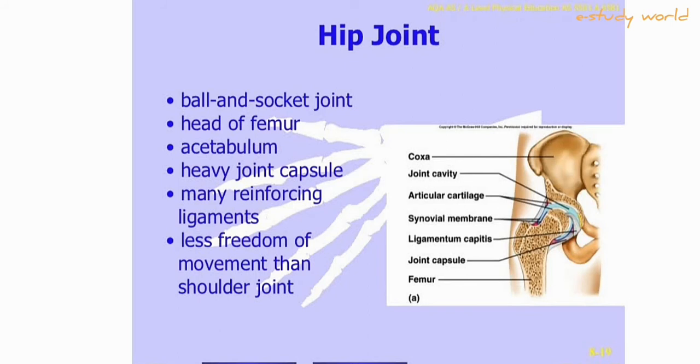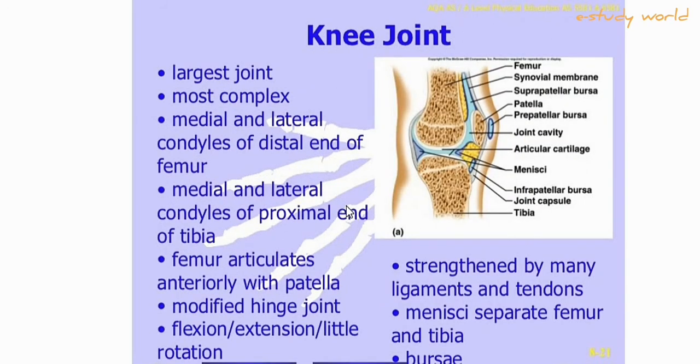Hip joint. The hip joint is also a ball and socket joint. Knee joint. As you see, that was the elbow joint; this is the knee joint. The knee joint is also a hinge joint.